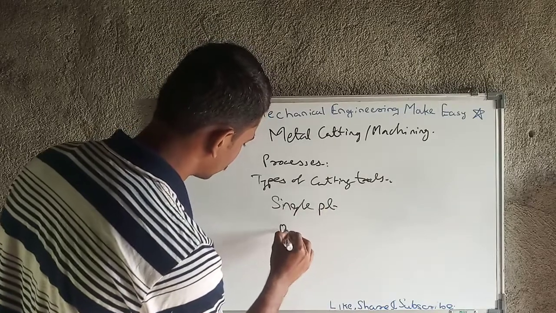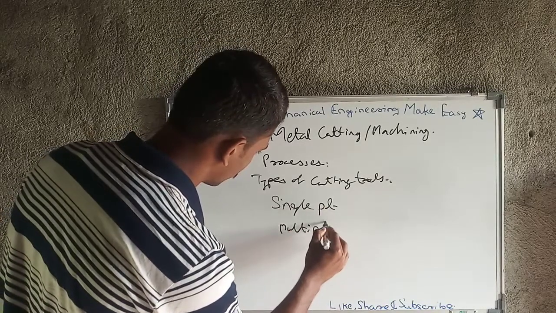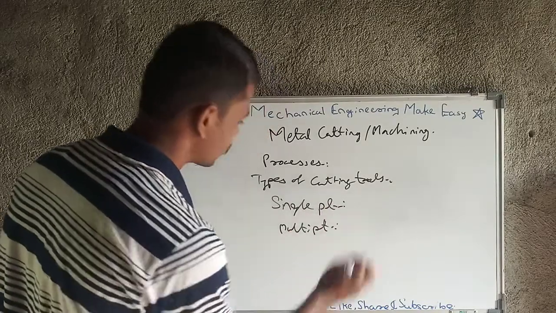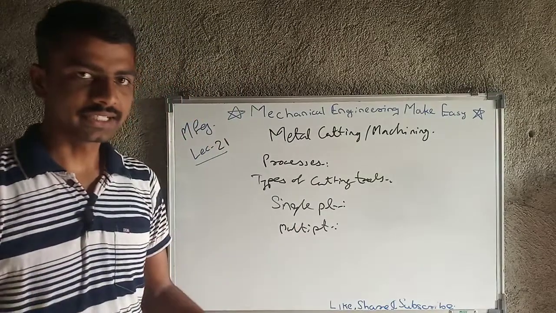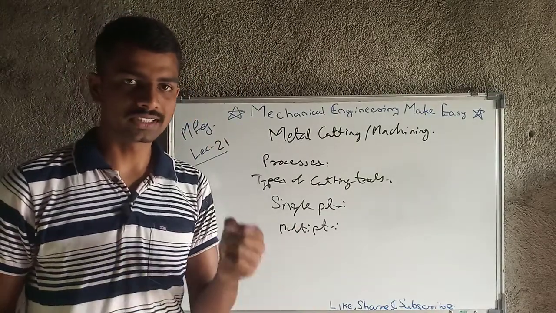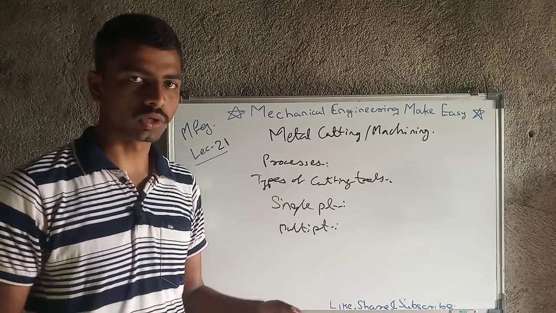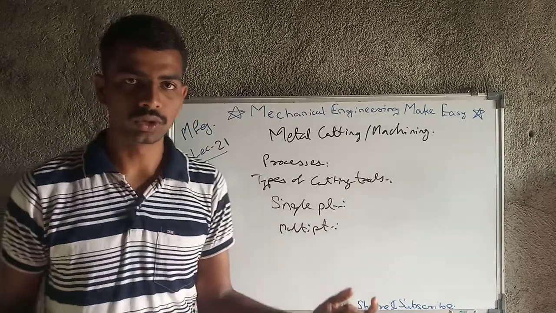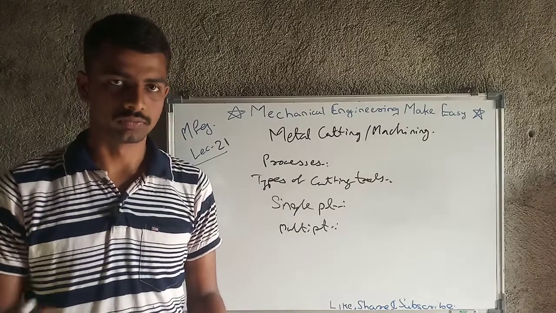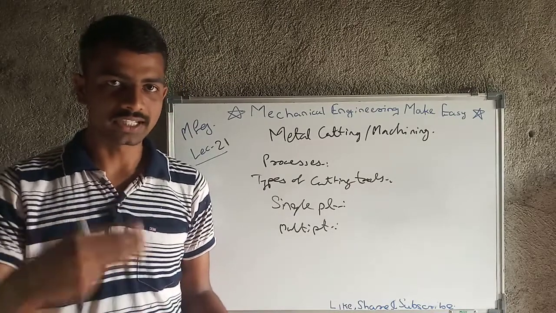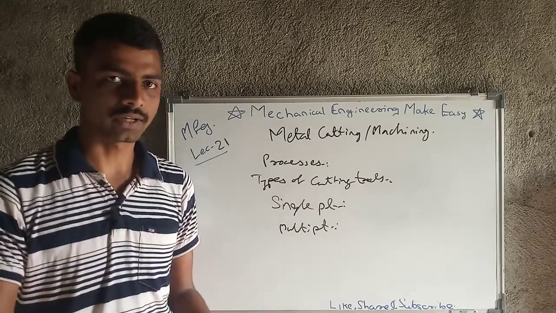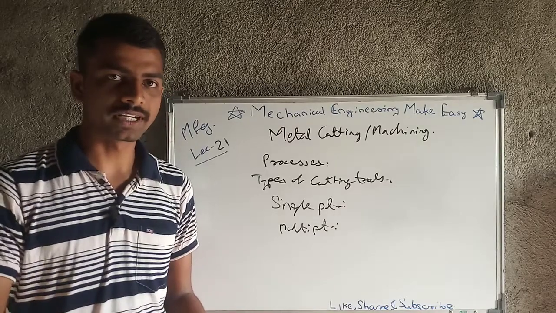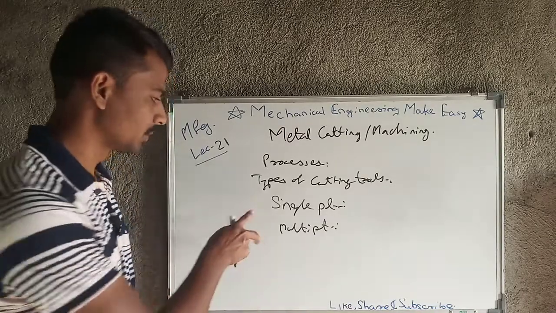What is the basic difference? In a single point cutting tool, only a single tip will be there which cuts the material from the workpiece, and in a multi point cutting tool, a large area of the cutting tool will be engaged with the workpiece and removes the material from it. This is nothing but a multi point cutting tool.